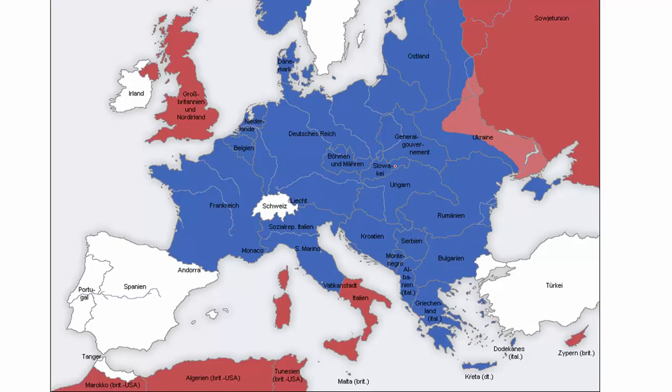This is a map of Europe in 1944. The blue colored part is under Axis control, but you can see here that the southern part of Italy has been liberated. This is the island of Sicily. And also you can see the northern coast of Africa is under the control of Allied countries now. Here, USSR has liberated Ukraine, and also slowly it liberated these areas of Romania, Bulgaria, and also Hungary by 1945.